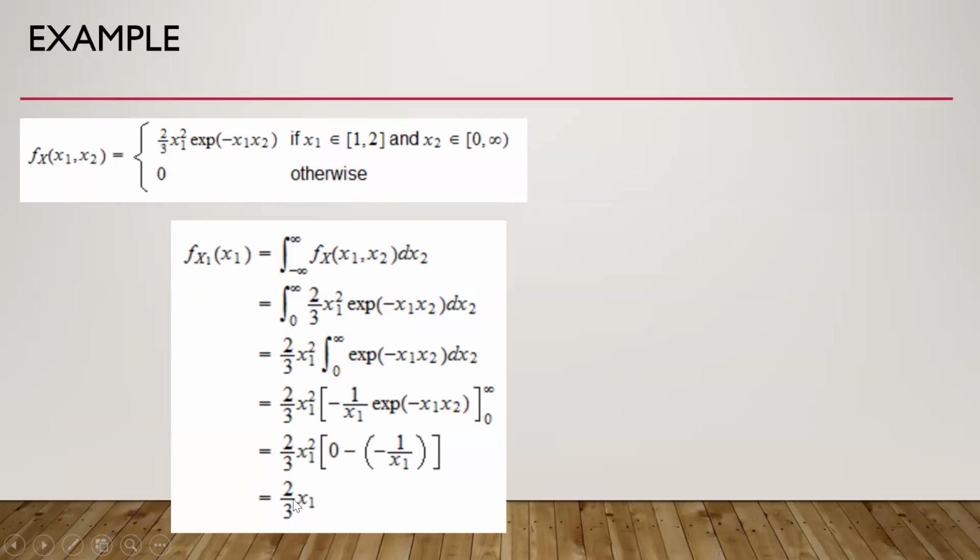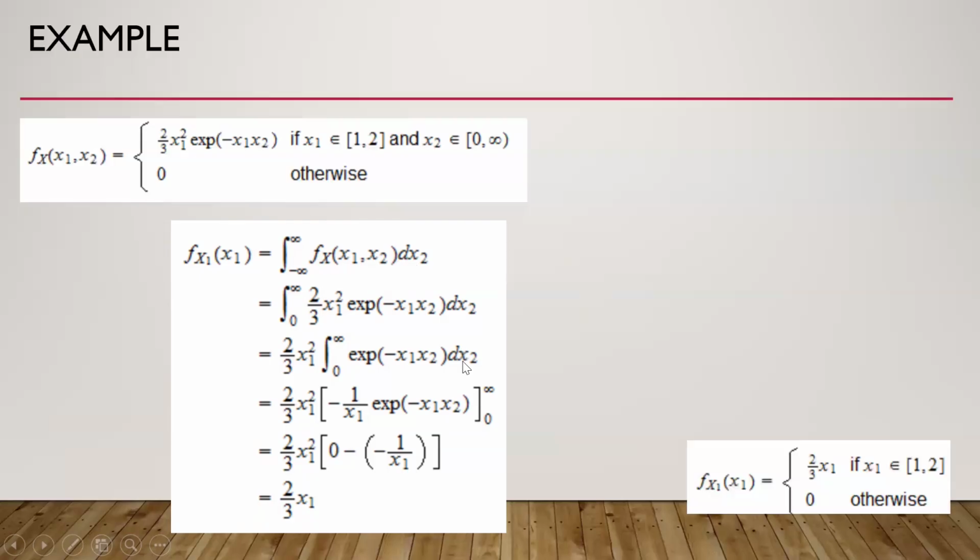So this is in the form of x1 because x1 is left, because we have integrated only with respect to the other components except for x1. The other component here was dx2, so we integrated only with the dx2 component. So the marginal probability density function of x1, or the first component of the vector, is defined as this when x1 belongs to this interval.